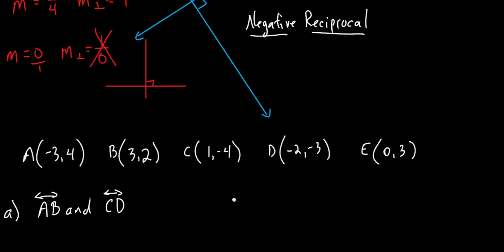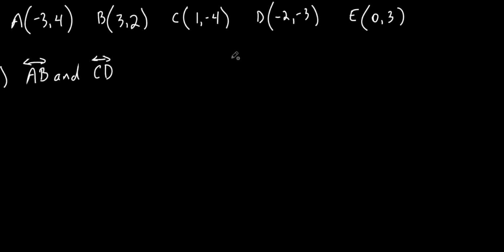Let's go back to this. So how in the world, without graphing it, do I tell if these lines are perpendicular, parallel, or neither? What do I try to find? Find the slopes. That's right. Find the slope of AB. So here's AB. So watch. I'm going to put M for slope, and a little tiny AB right there. It's the slope of AB.